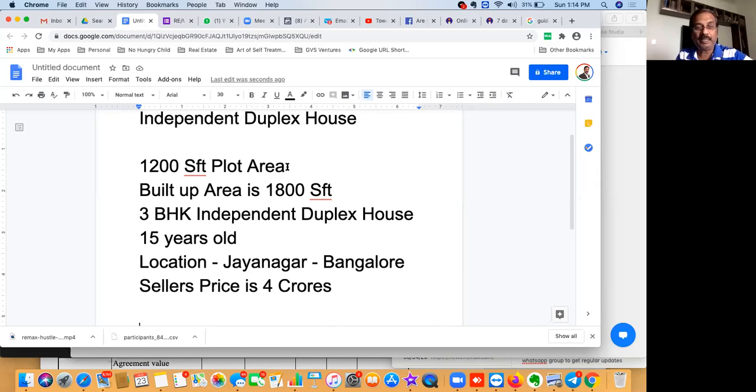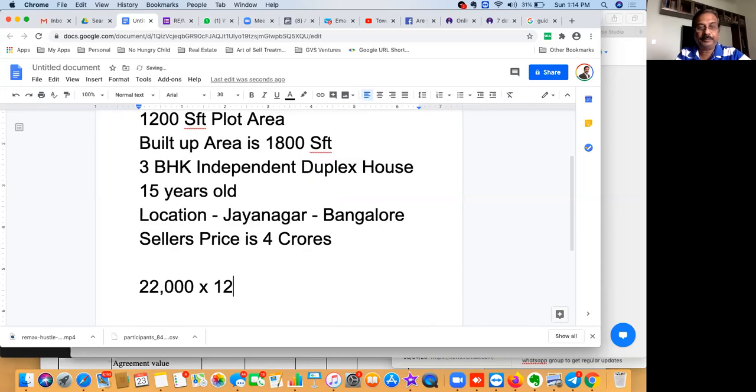Currently, today's market price is about 22,000 rupees, multiplied by 1200. How much does it come to? 12 times 22 is 264, so it's about 2.6 crores.